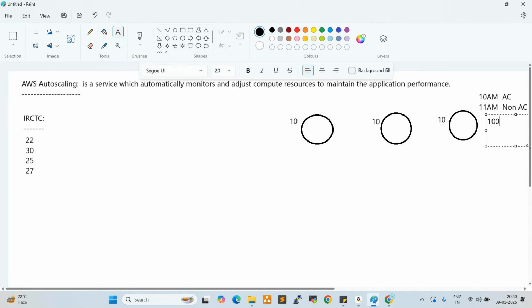They are following the old methodology currently. They are not using auto scaling here. IRCTC is on the government side, so there is no competition. We are currently using the Indian Railway system, with no other trains, no private trains. That is why there is no competition here, and why they are following the old methodology. This is a government website, so if you want to book any ticket, we need to go to IRCTC. But whereas Flipkart, for example, let us take one more example here. Flipkart.